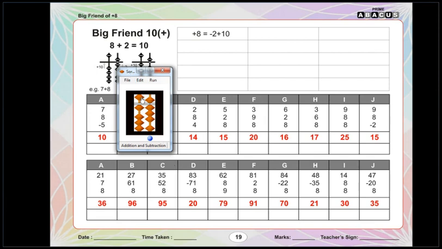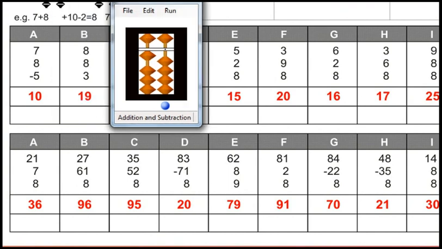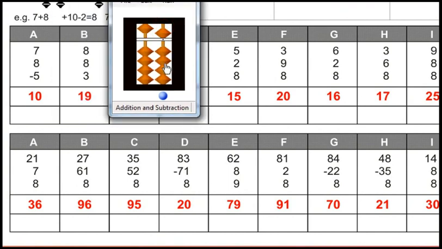Level 1, page number 19. Reset. 7 plus 8 minus 5. Answer is 10. Reset. 8 plus 8 plus 3. Answer is 19.